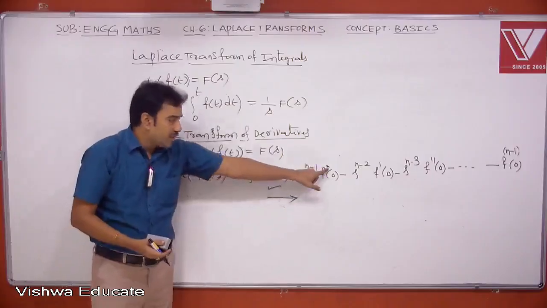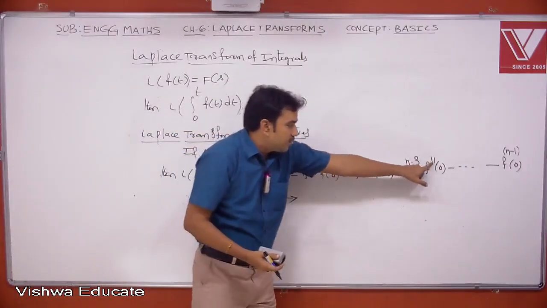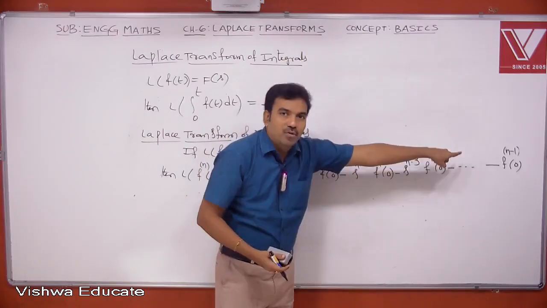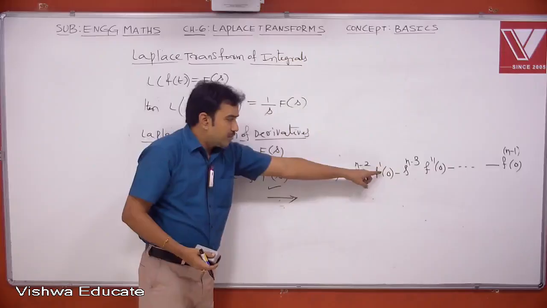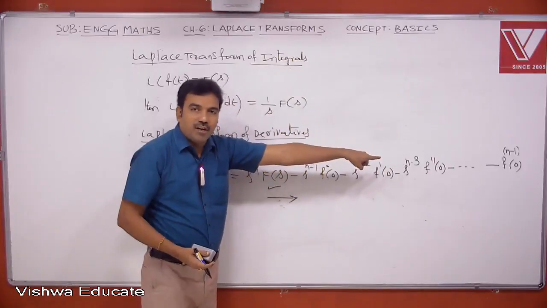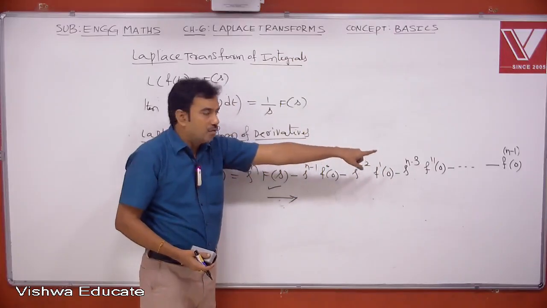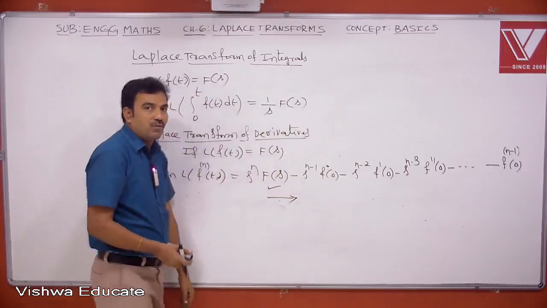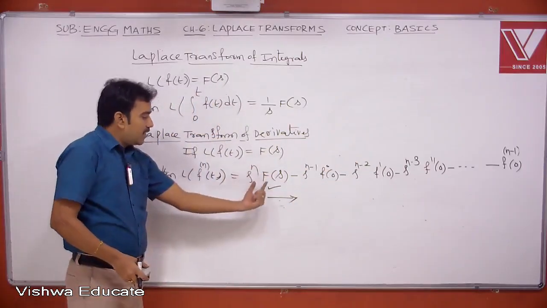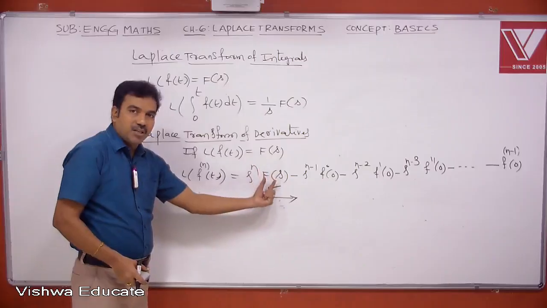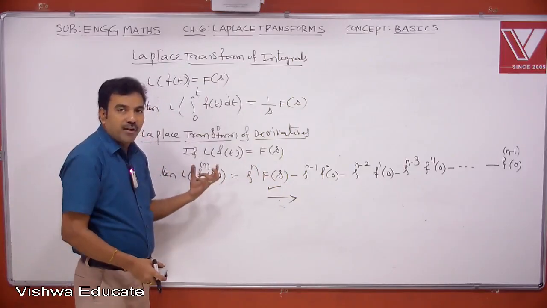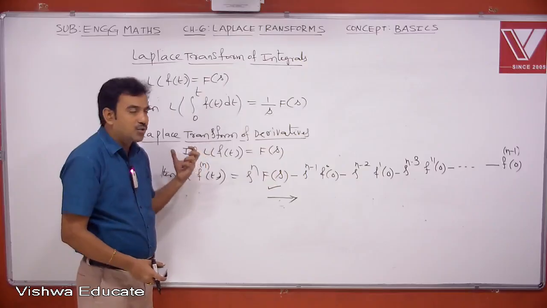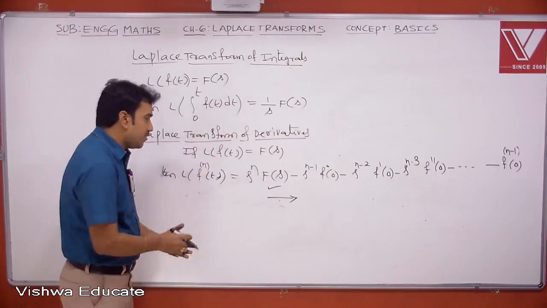This is f of 0, f dash of 0, the second derivative of f at 0, the third derivative of f at 0, and so on, up to the (n-1)th derivative at 0. Only in the first term do we use the Laplace transform F; from the second term onwards we use f of 0, f dash of 0, f double dash of 0 and so on.